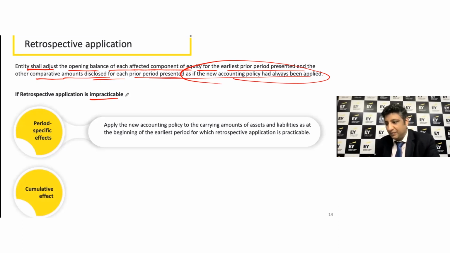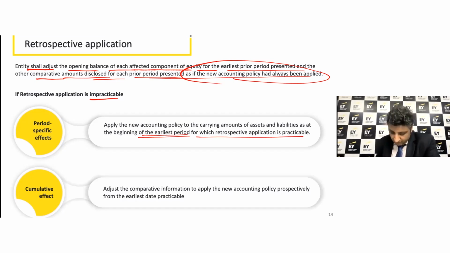Maybe the appropriate calculations would require a significant cost and you don't see a cost benefit analysis about that, right? Then you're doing the changes to the extent of the earliest period for which this retrospective application is practicable. And then you're also saying the comparative information needs to be changed prospectively again from the earliest date practicable.